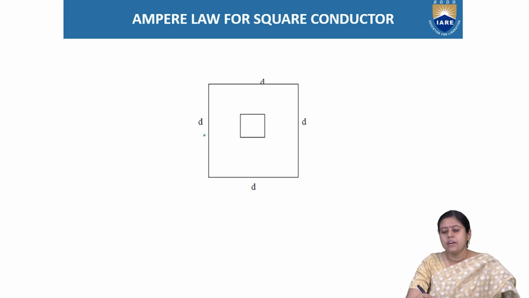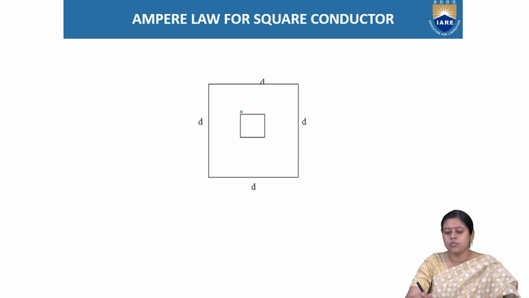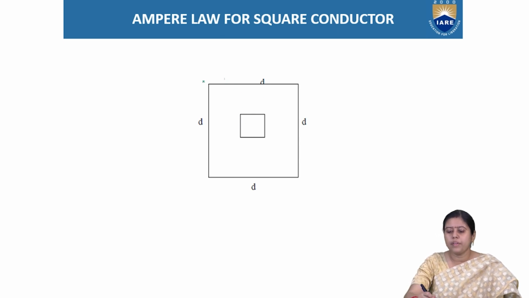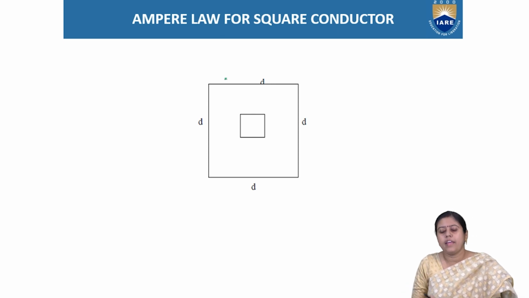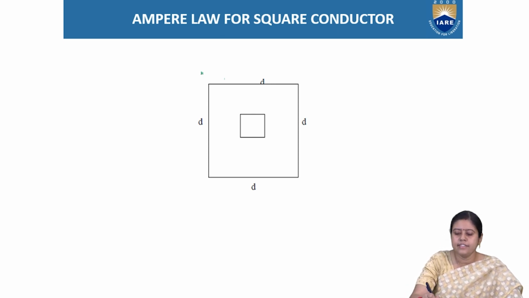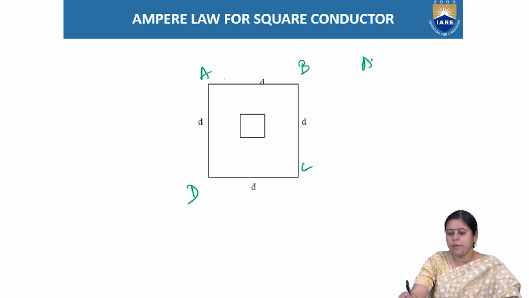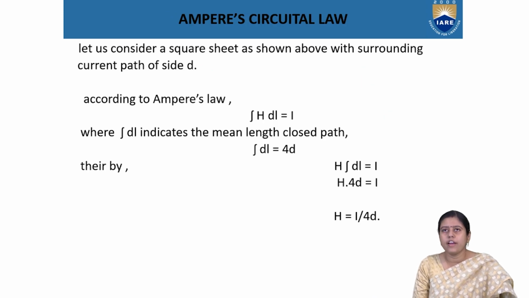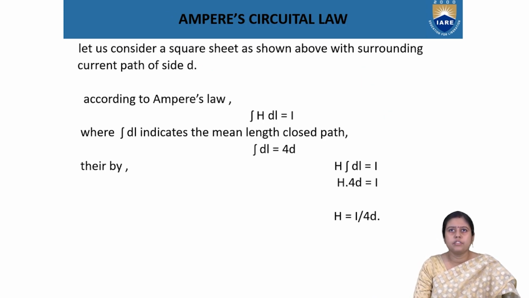This is a square conductor, on which we can mount the conductors. Each side is taken as d. This is AB, BC, CD. So AB is equal to BC is equal to CD is equal to DA is equal to d. So let us consider a square sheet as shown above with surrounding path of side d.